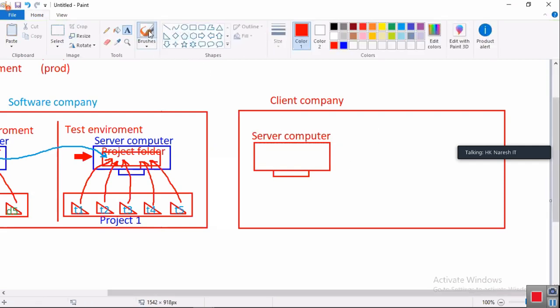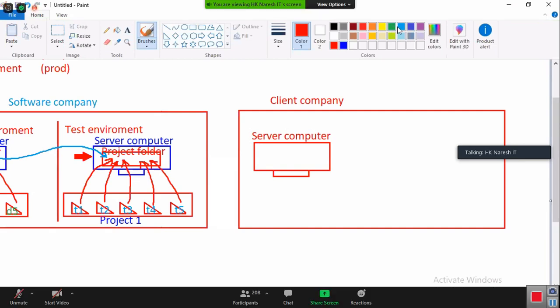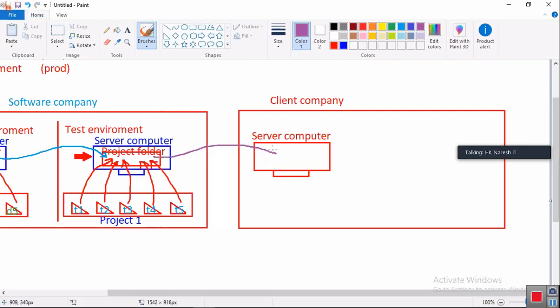What we will do now: whatever project we have developed in our software company, the same project is now copied into the client computer. We will send it as a zip file or exe file. As a zip file or as an exe file, we will send our project to the client. Then the client will install the zip file or exe file in the server computer.